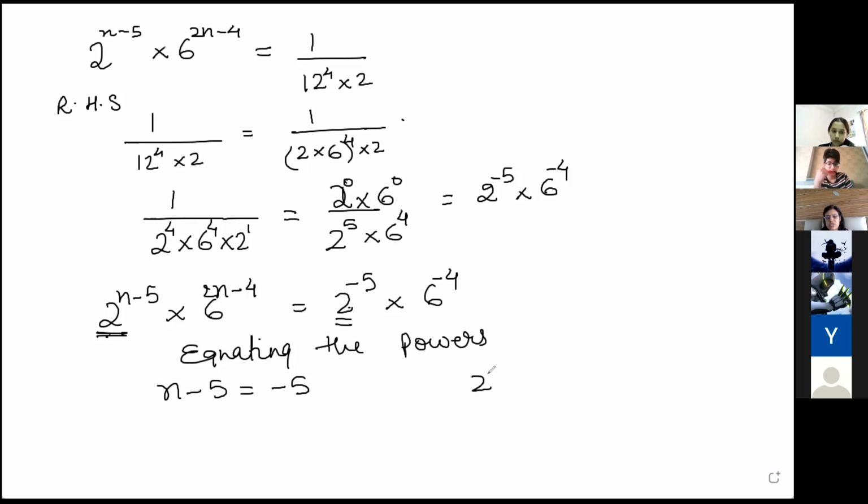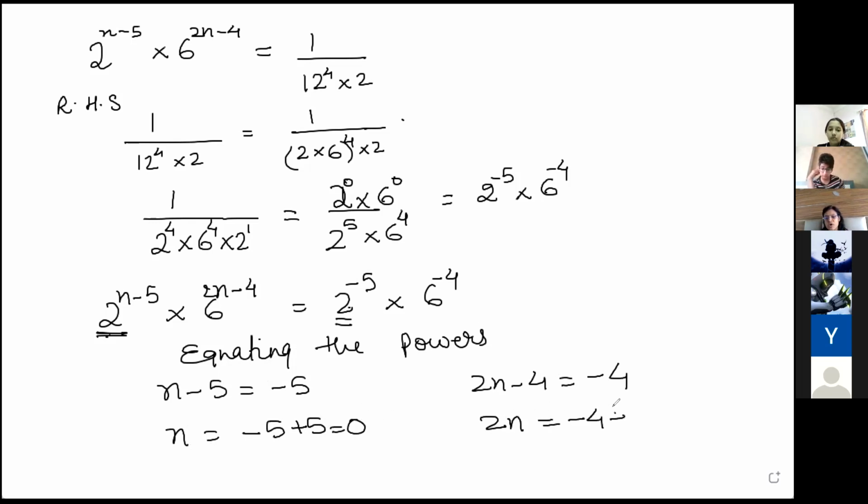The other one is 2n minus 4 is equal to minus 4. So what is the answer over here? n minus 5 is equal to minus 5, so n will become 0. 2n is equal to minus 4 plus 4, so you are also getting n is equal to 0. So the answer is n is equal to 0.